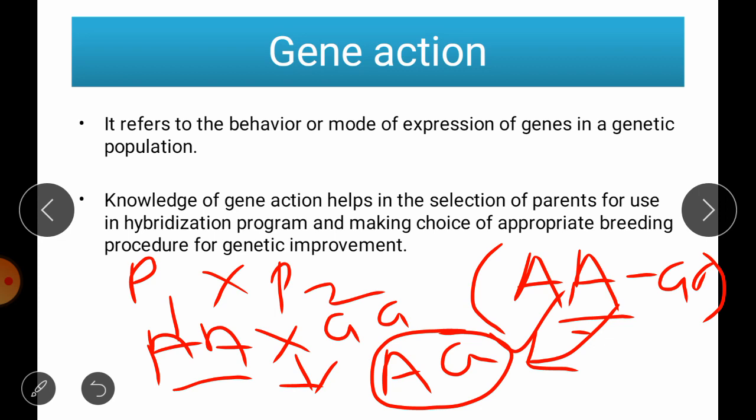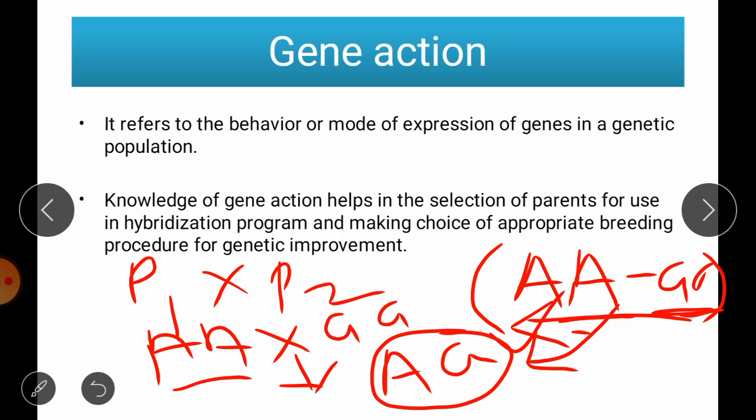So why do we get such differences again? That depends on which type of gene action is involved, the effect of allelic substitution at the A locus. When these genes shift from the recessive towards the dominant form, it will result in the variation. So why do we require knowledge of such types of gene action?